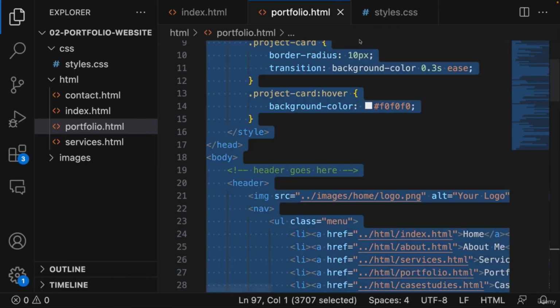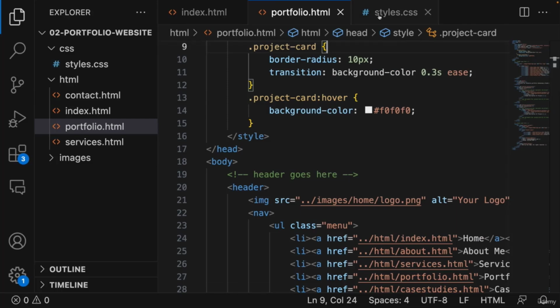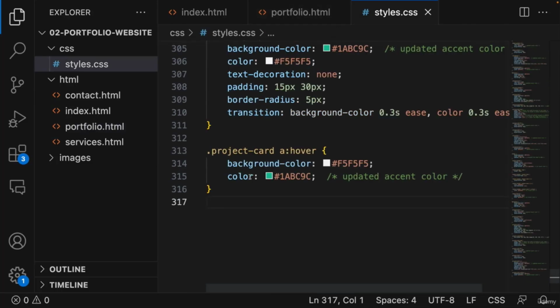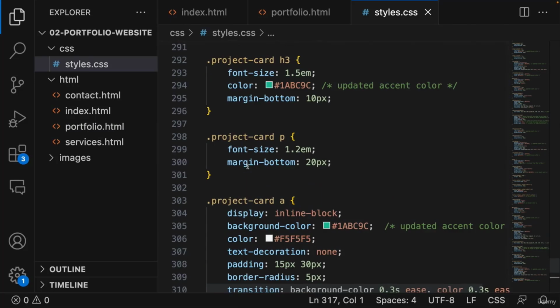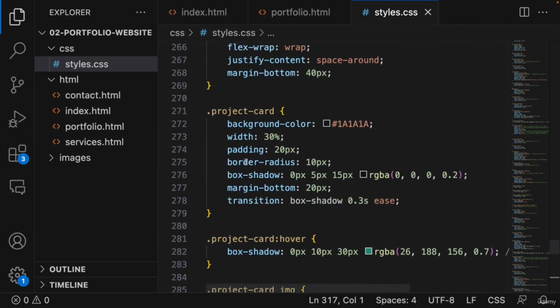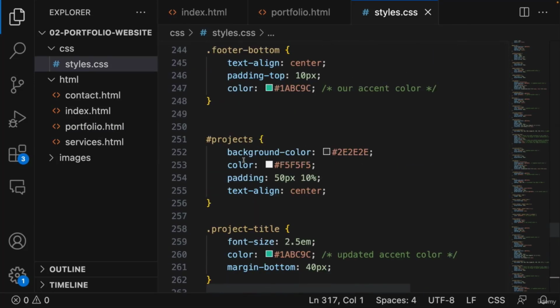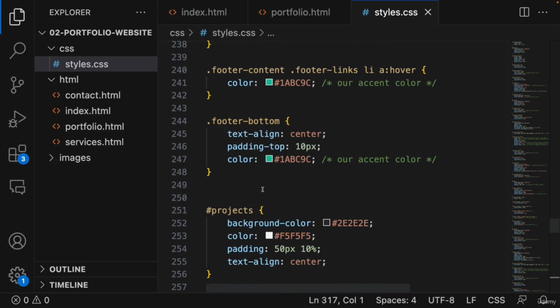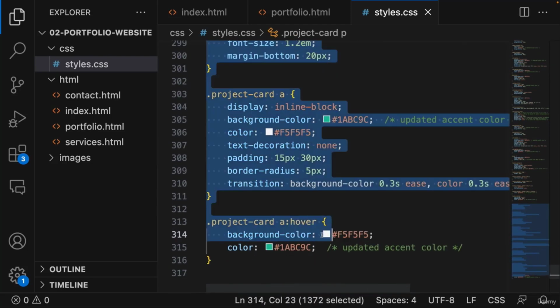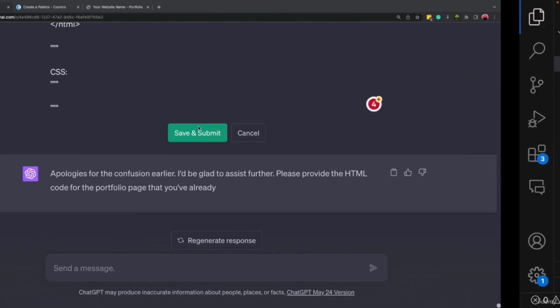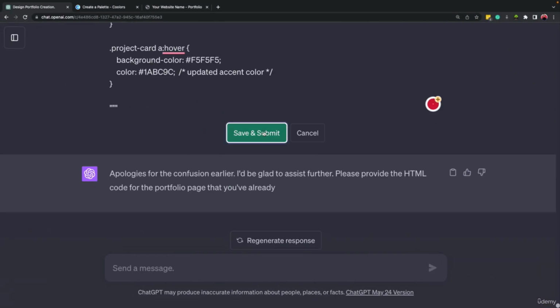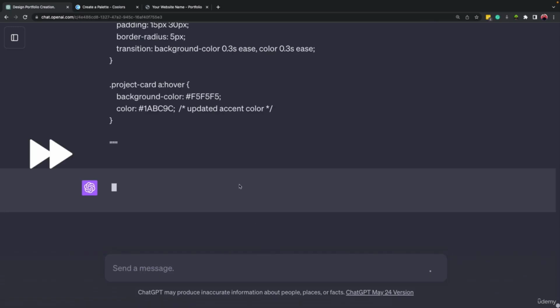Let's go up and go to style.css. Here, the code that we just brought for the portfolio page comes after the footer, and it is only this part. So let's select all of it, copy and paste it here. Save and submit.